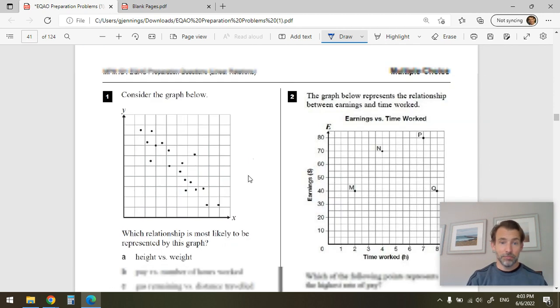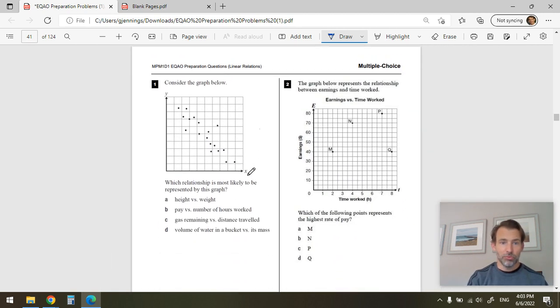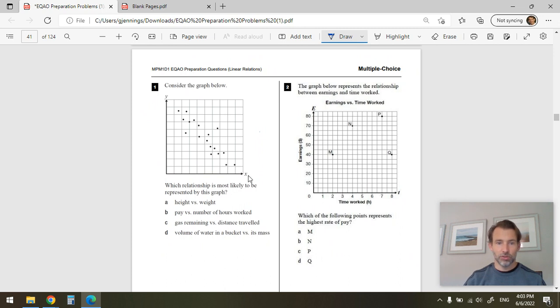Okay, question number 1. Considering this graph, we want to know, does this represent height versus weight? No, because if I have height here versus weight here, then you would think taller people would be heavier, and actually height versus weight would look something like this. As you increase your height, your weight would increase faster. Okay. Pay versus number of hours worked? No, that would be a line that would go like this. So no, it's not either of those things.